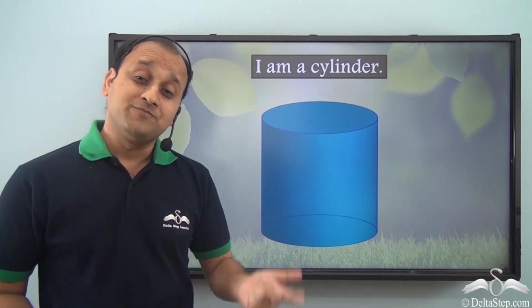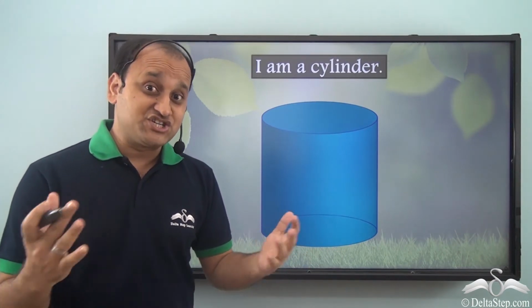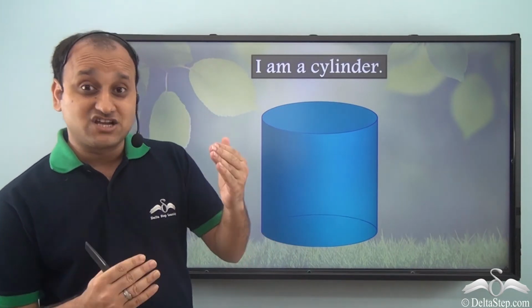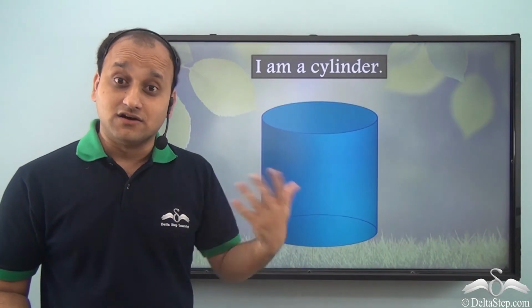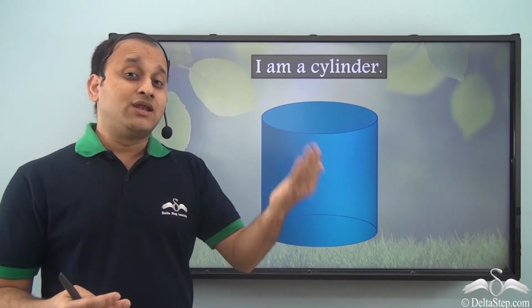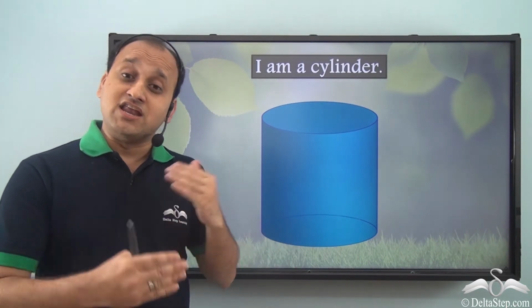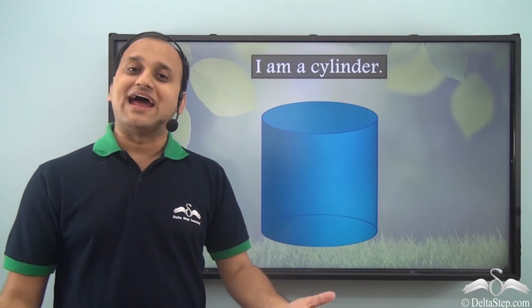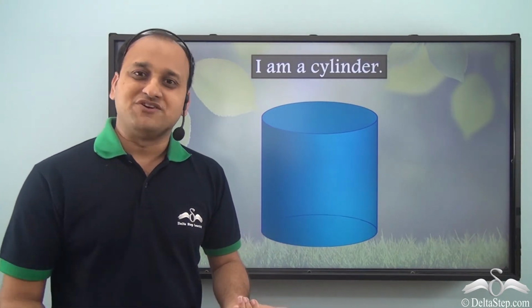So, just by knowing the properties of a shape, you can actually identify which shape we are talking about. All the different shapes in geometry have different characteristics. They have flat surfaces, they have curved surfaces, and the number of flat and curved surfaces also varies from shape to shape. So, by knowing the number of edges, number of faces, number of flat and curved surfaces, you can identify different geometrical shapes.